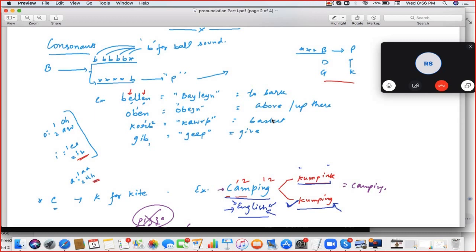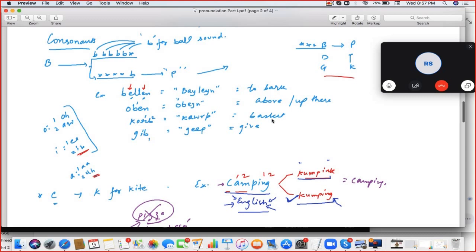You can see my screen. So B in the end is per. From the table BDGPTK, B in the end is per, and beginning or middle is B for Bombay. So speak the example. Billen. Villain. Next. Oben. Corpse. Geek. Geep. Billen, open, corp, and geep.